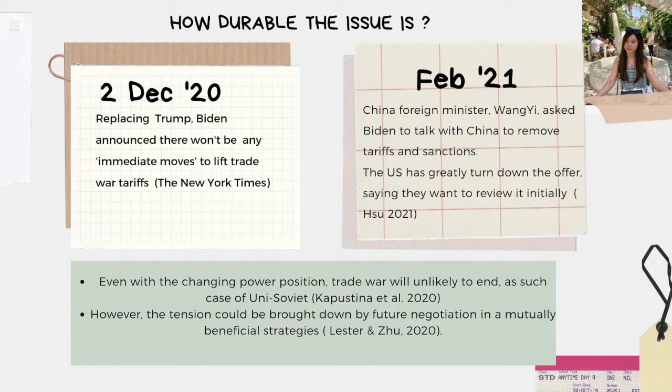Elected US President Joe Biden said that he won't take any immediate measures to lift the tariff and refused when Chinese Foreign Minister Wang Yi asked for talks regarding the unresolved issue. The trade war is unlikely to end until both sides suffer losses, as in the case of the US-Soviet war. However, negotiation could be done to cool down the tension.